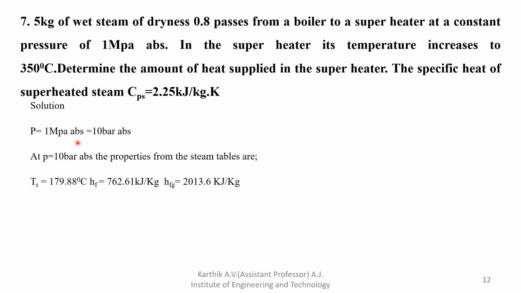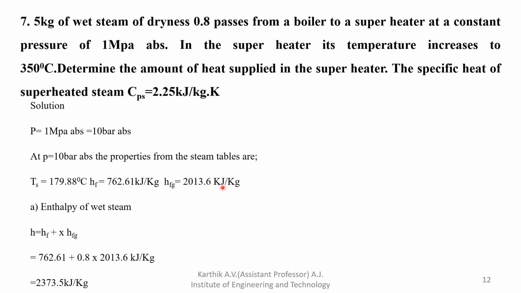Next, note down the parameters: pressure is 1 megapascal, which is nothing but 10 bar. So at 10 bar pressure you have to note down the properties. TS is 179.88 degrees Celsius, HF is 762.61 kilojoule per kg, and HFG is 2013.6 kilojoule per kg, from the steam table, refer page number 11 or 12. Next, find out the enthalpy of wet steam. So the dryness fraction is given, right?